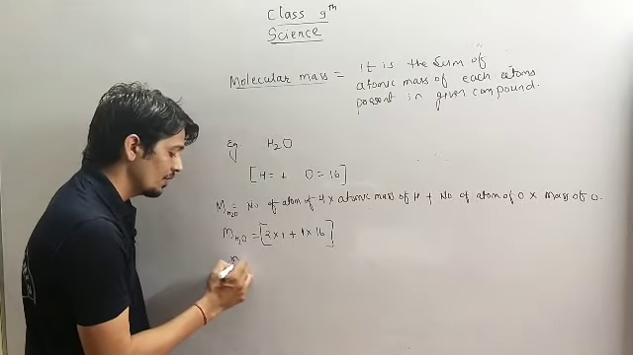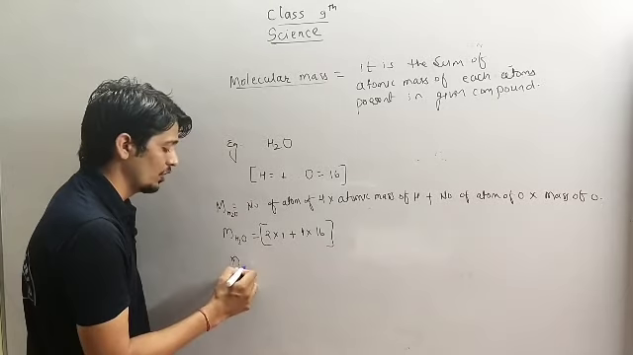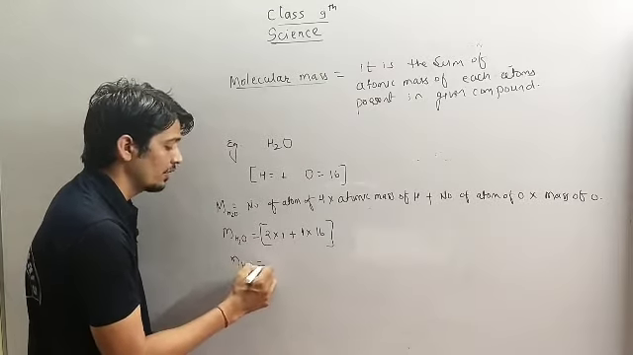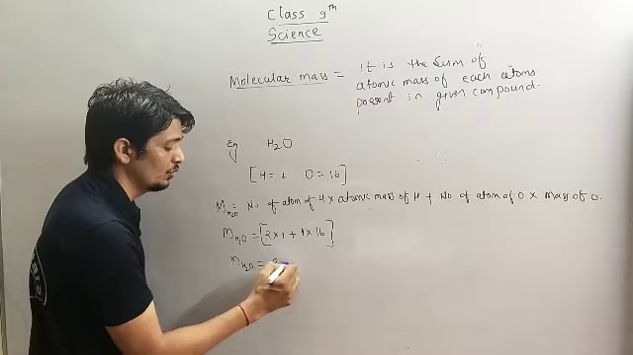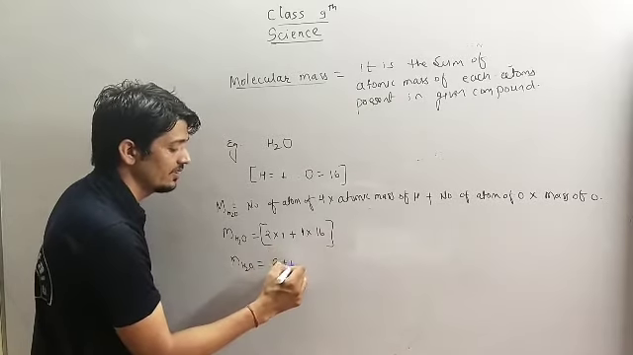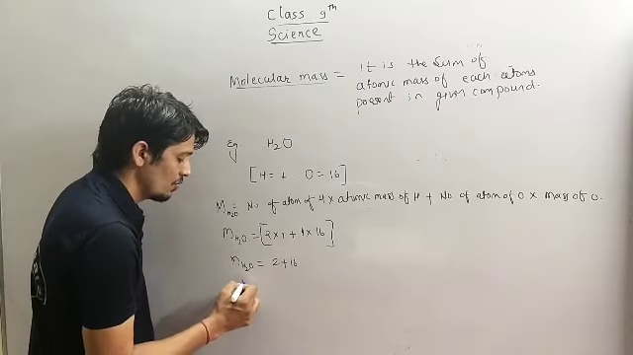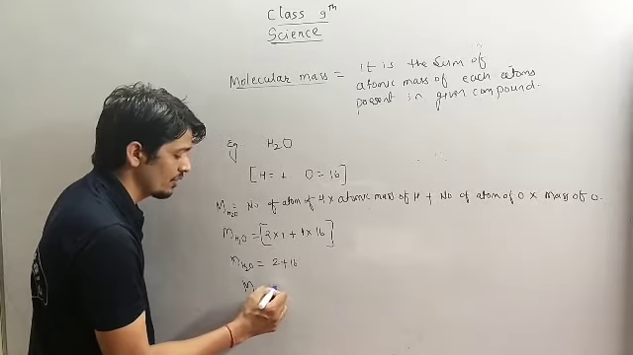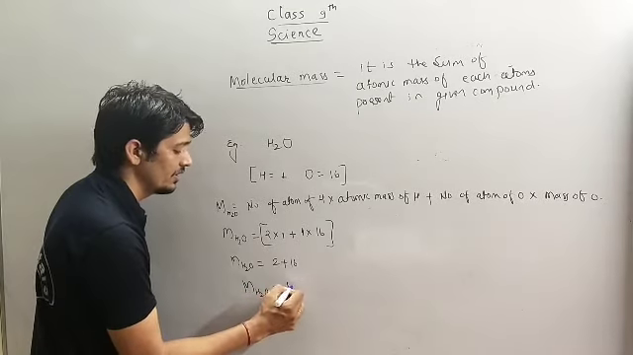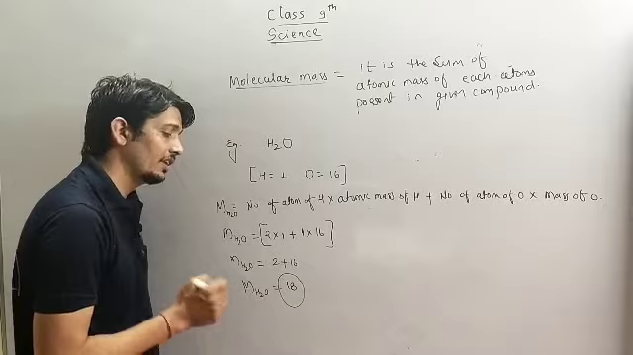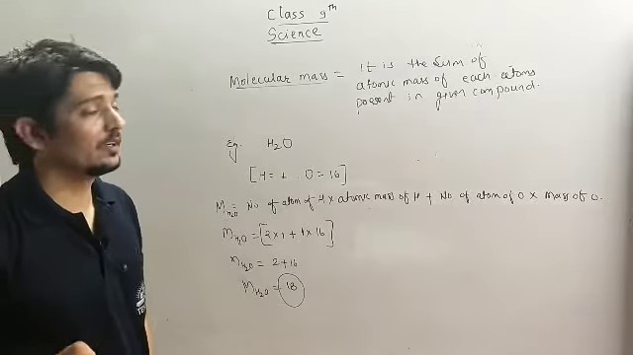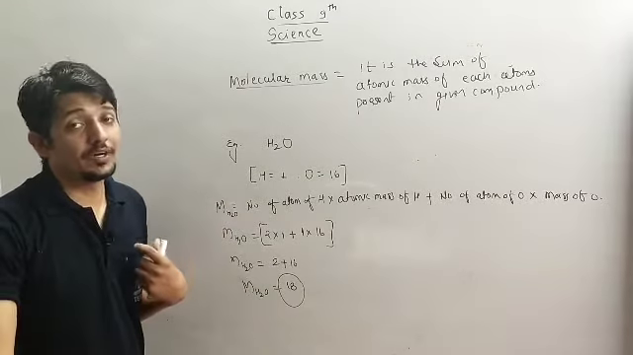So molecular mass of H2O equals 2 into 1 is 2, plus 16 ones are 16. So molecular mass of H2O equals 16 plus 2, which is 18. So 18 is the molecular mass of water.